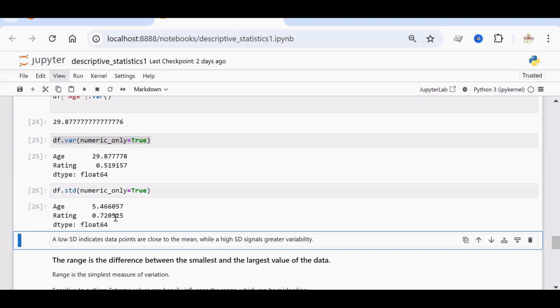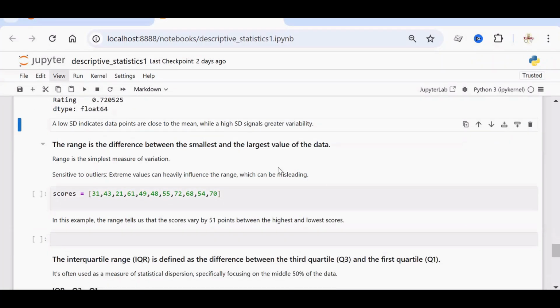We got the standard deviation for both age and rating. Low standard deviation indicates that the data points are close to the mean, and high standard deviation means that data points are spread very far apart. Okay. Then the range is actually the simplest measure of variation, and it is sensitive to outliers. Extreme values can heavily influence the range, which can mislead the data analysis.